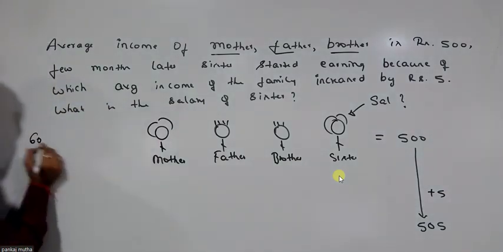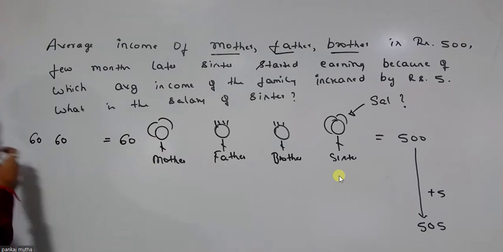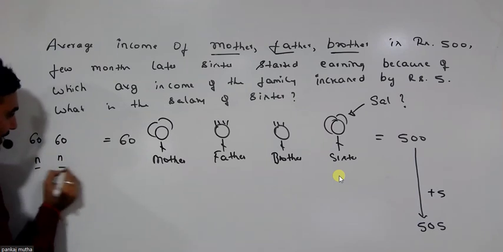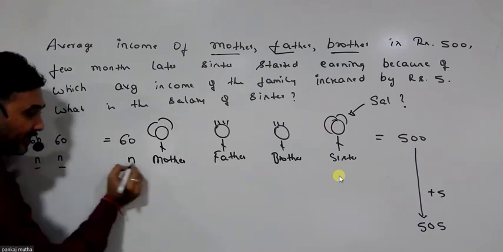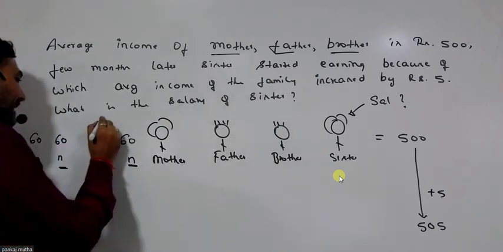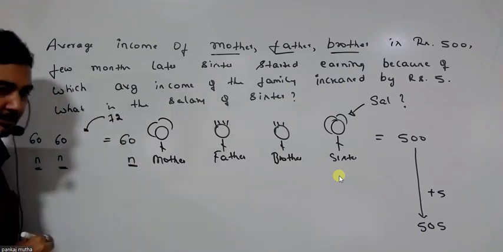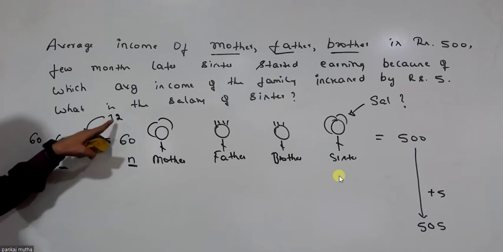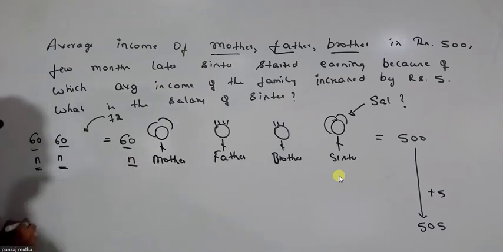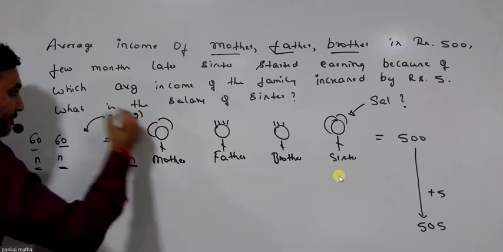Imagine I have two numbers, 60 and 60, and the average is 60. You need not even calculate. It's straightforward. As I told you, if each entity in the group is n, then the average automatically becomes n, or vice versa. If the average is n, you can assume each entity to be n. But now, what if I get a third number, which is 72? So it is 60 plus 60 plus 72. Now, 72 is how much more than 60? It's 12 more than 60.